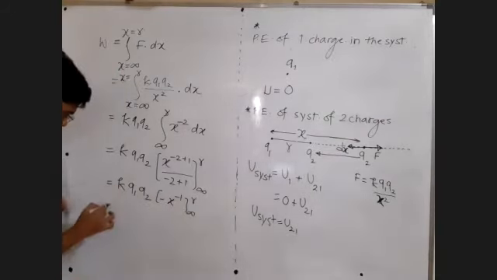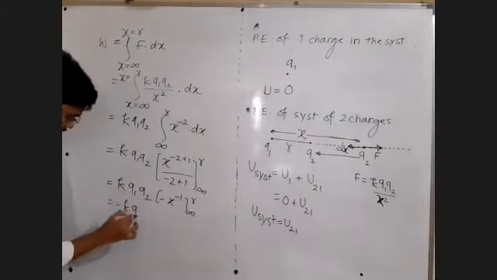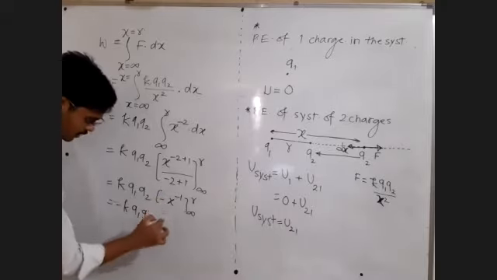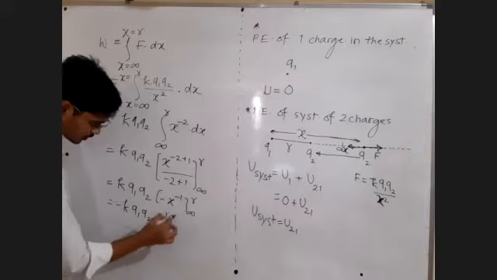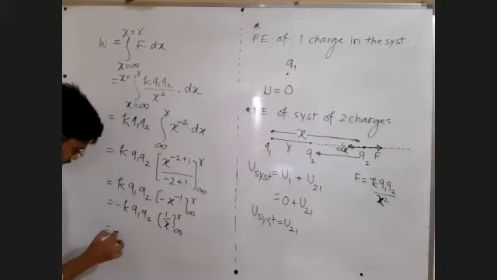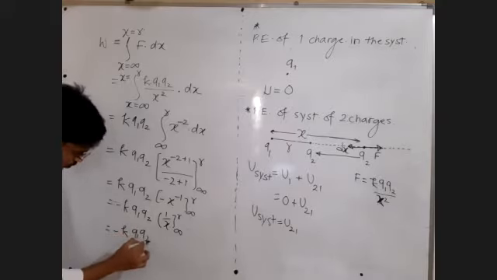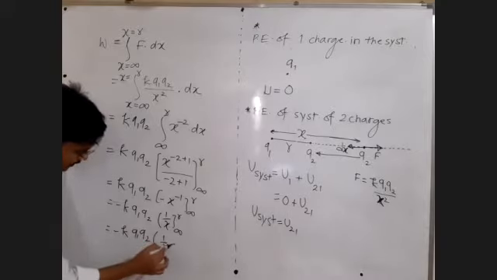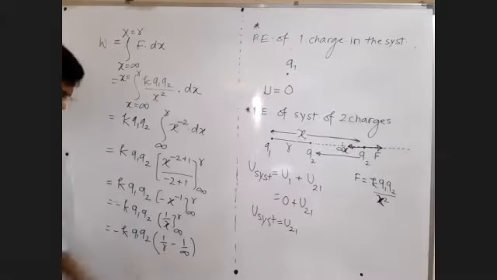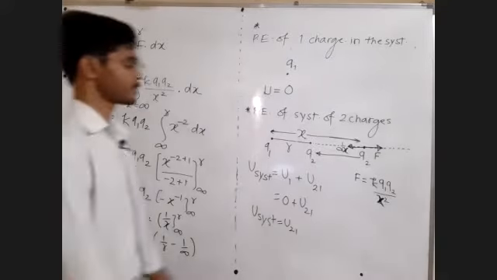This minus outside: minus k q1 q2. x raised to minus 1 is 1 by x, infinity to the given position. So, minus k q1 q2 into bracket 1 upon final minus 1 upon initial position.